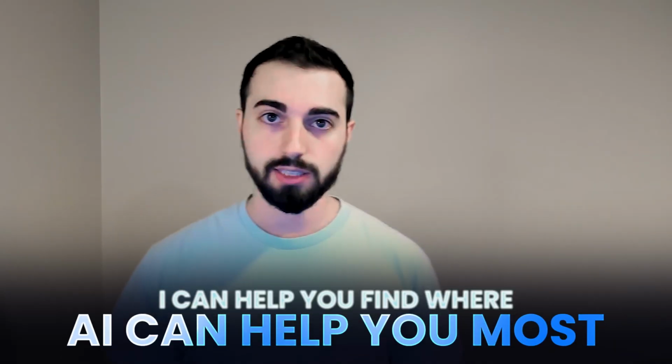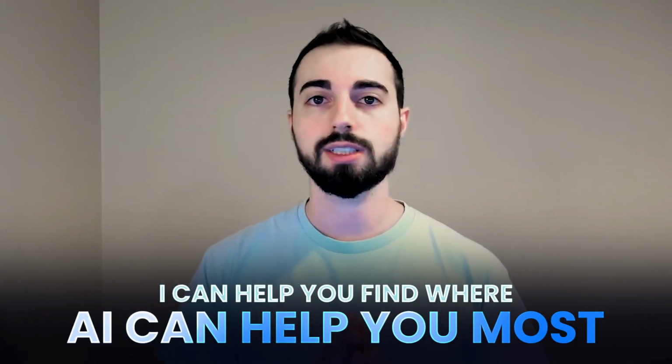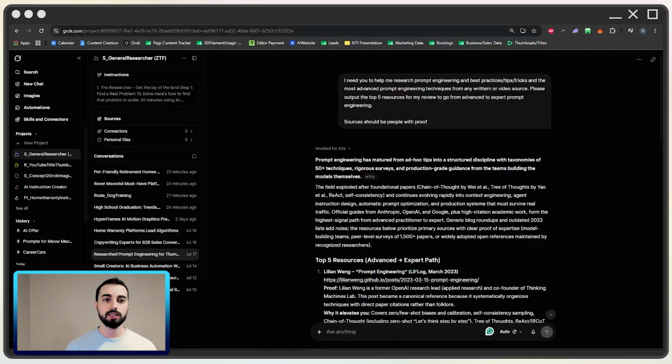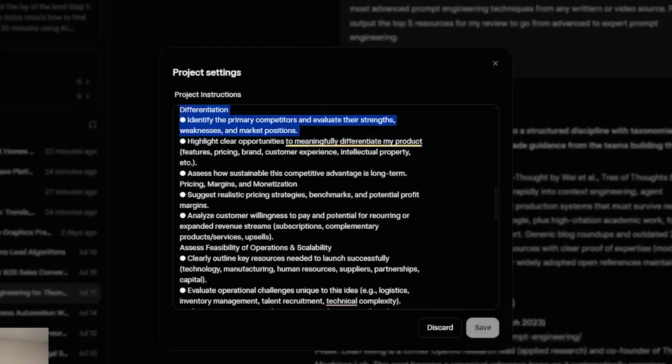You now have your data source of titles and thumbnail content from the best content creators, all summarized into a PDF, which you're going to use as your data source. The data source will be used later, but I also want to have Grok help me create my thumbnails for me. So I'm going to go over to the general researcher, which I have another copy pastable thing for everyone here,